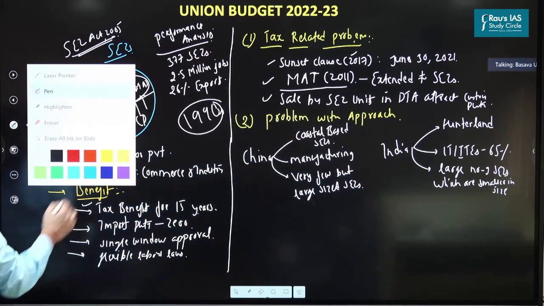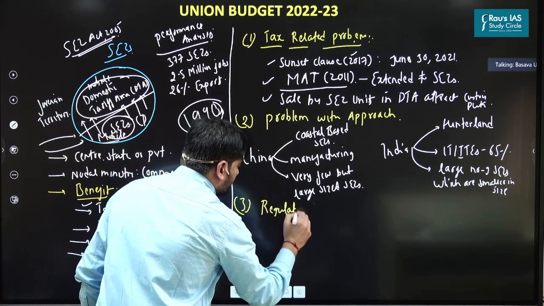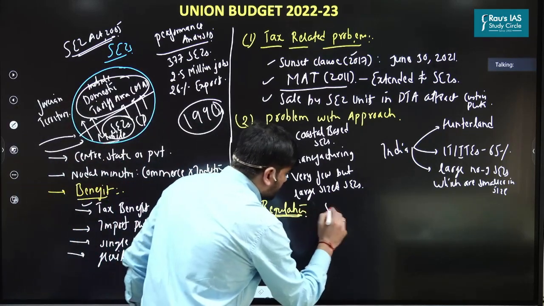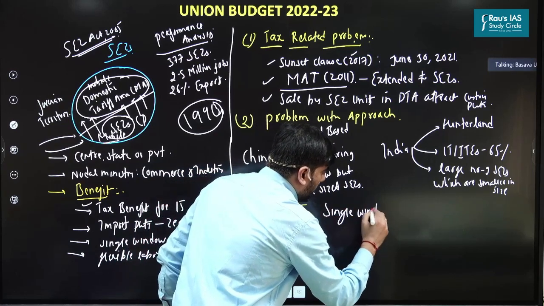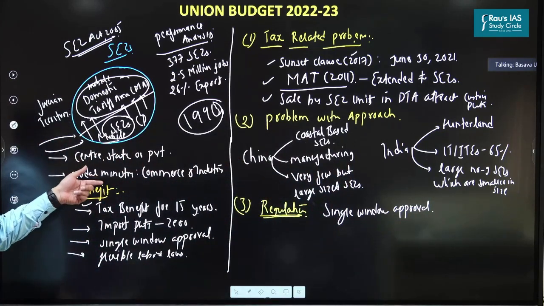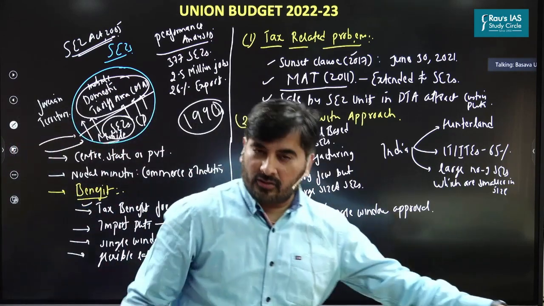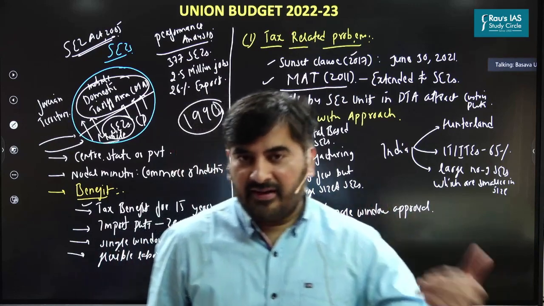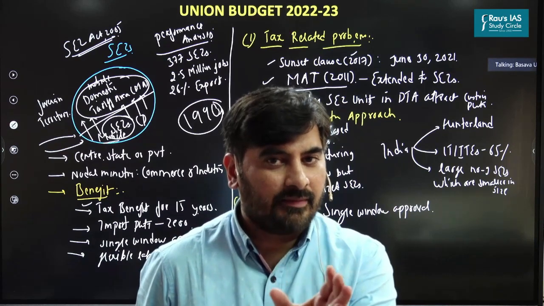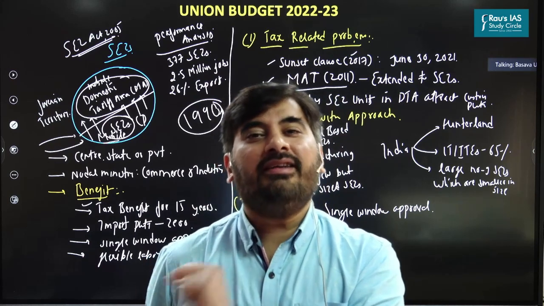The third problem is with respect to regulation, regulatory approvals. And here the problem is with respect to single window approval. See, as I said, one of the basic features of SEZ is to set up a single window approval mechanism, right? But the problem is, in most of the states, that single window approval has not been set up. Even if it is set up, the process of entry, that is setting up of an SEZ, is easier.